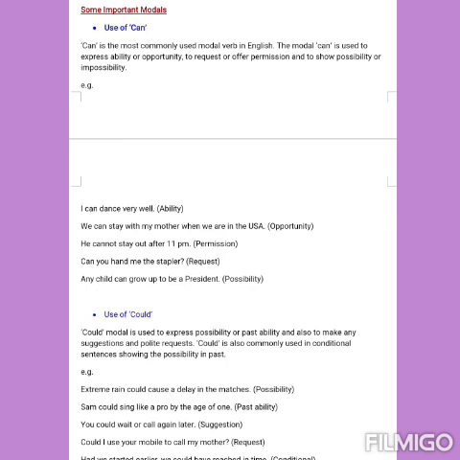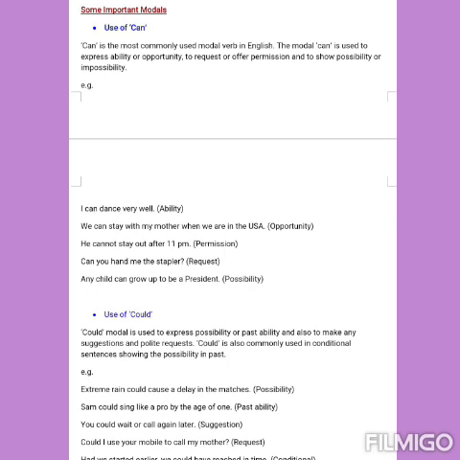Where we give permission, there also we use can. He can stay there for a long time. Where we don't have to give permission, there we use cannot. He cannot stay out after 11 p.m.